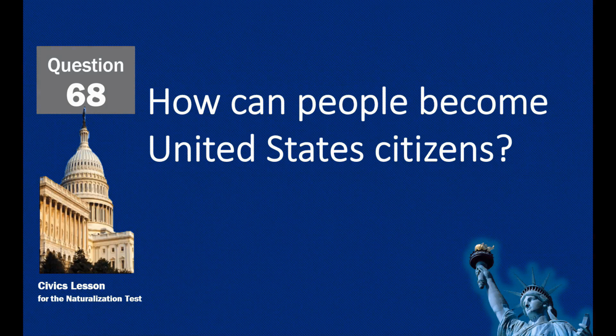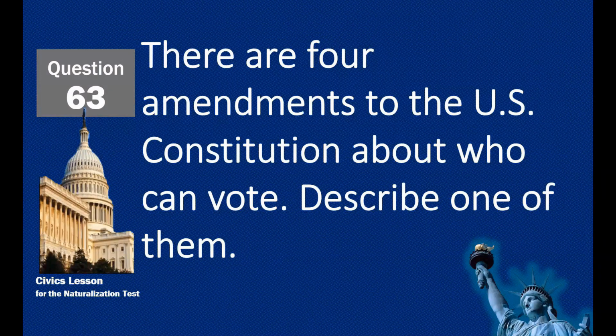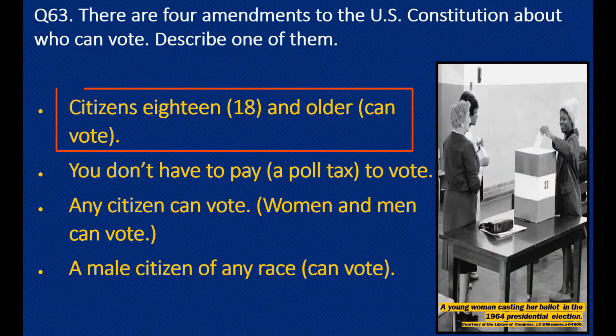How can people become United States citizens? Naturalize. There are 4 amendments to the U.S. Constitution about who can vote. Describe one of them. Citizens 18 and older can vote.